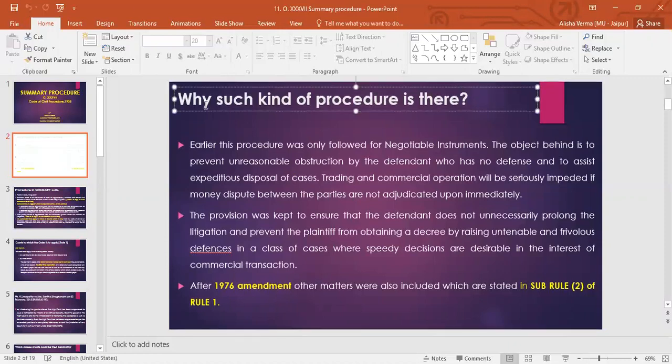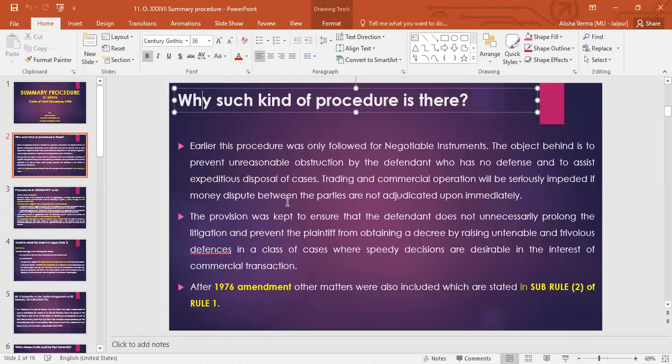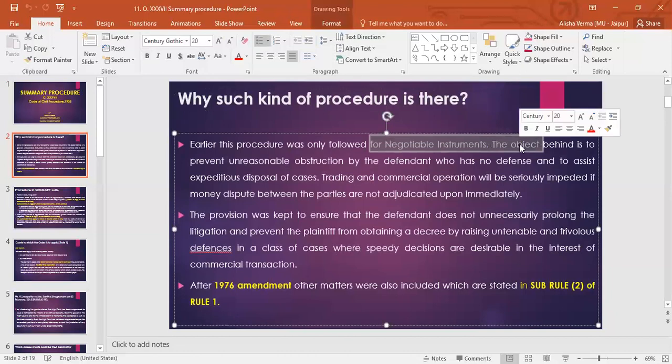I've included why such kind of procedure is there, the reason why they have included summary procedure in CPC. Earlier this procedure was only followed for negotiable instruments. It means that for all negotiable instruments, whether bill of exchange, promissory notes, or hundies, this process of summary procedure used to be there.